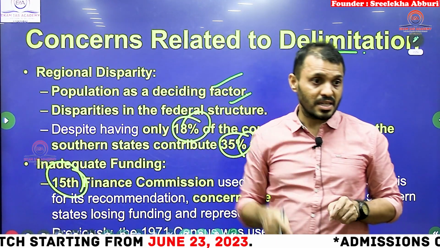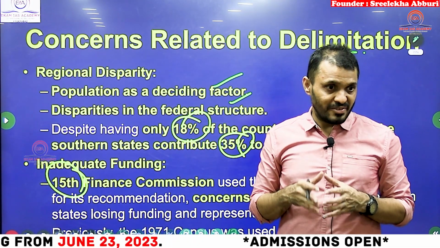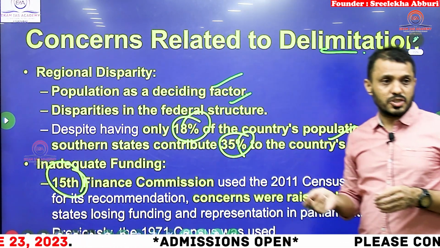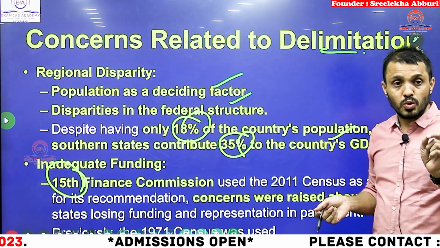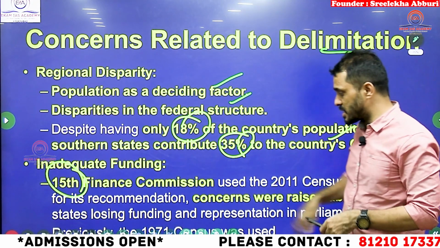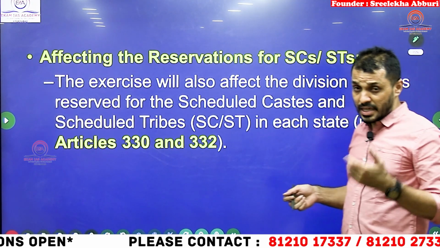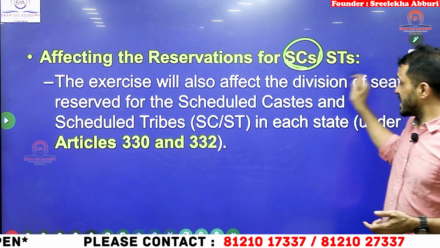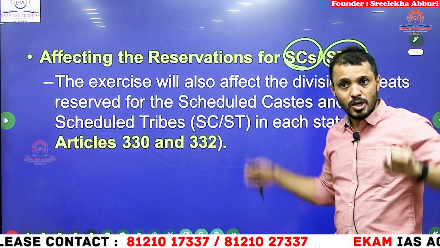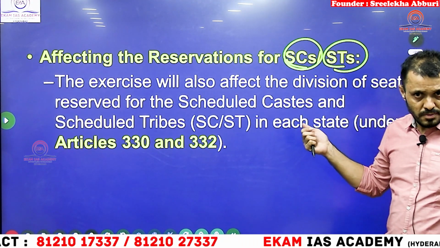Which of the following factors are the parameters for the allocation of money between the center and state? 42%. Very good. The 15th Finance Commission also took the 2011 census as a base. So, now North Indian states got much more money reserves compared to South Indian states, and it is also going to affect the number of SC/ST seats. Because if the number of seats in North India is increasing, obviously the number of SC/ST seats in North India also will increase, no doubt.